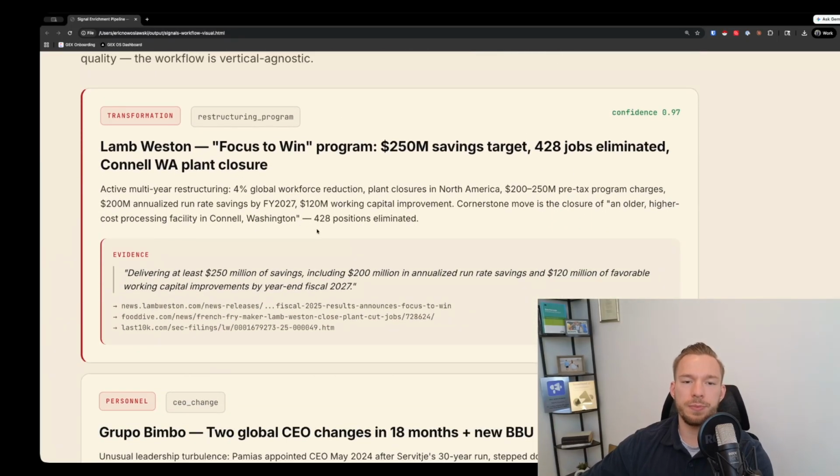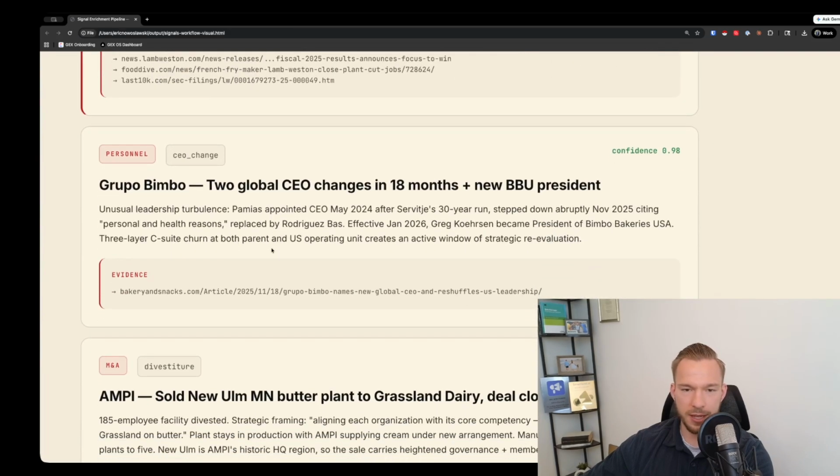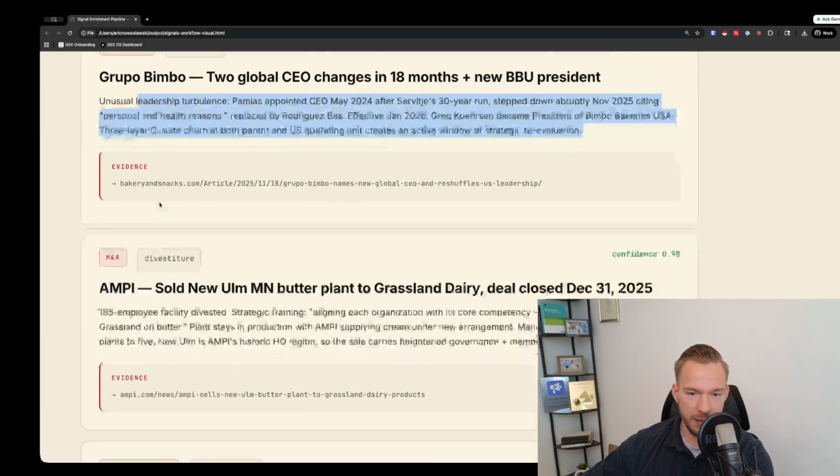Oh, and then this was just some information we were able to find. So Lamb Weston, Focus to Win program, $250 million savings target, 428 jobs eliminated. Connell, Washington plant closure, active multi-year. And see, it found all of the information. It found where it found it from, what company it's with, everything. Like this data was super high quality. 2 global CEO changes in 18 months, plus new BBU president. We got all this data about this company.